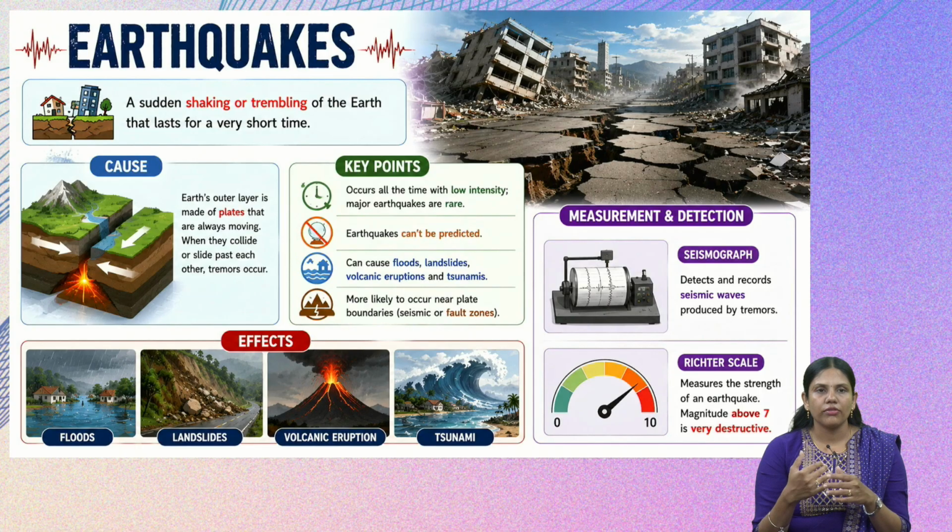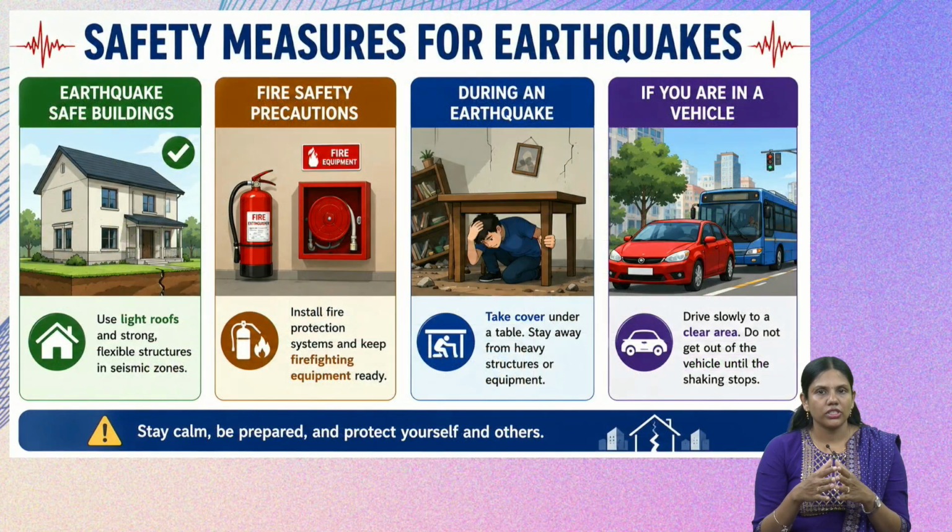Next, what do we have to do if we are caught in an earthquake? These are the safety measures we have to follow. First, if the area is known for earthquakes, while building a home or any building, we have to see that the roofs are very light and the structures are very flexible when building in a seismic zone.